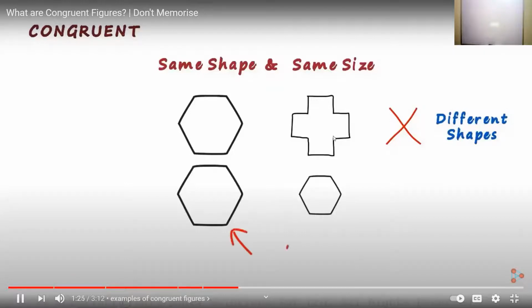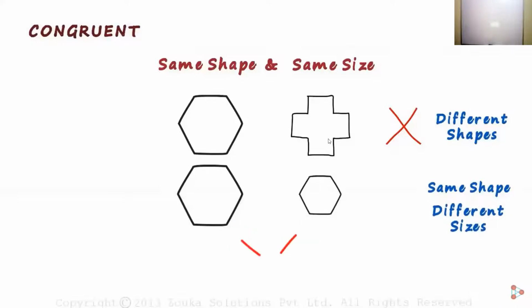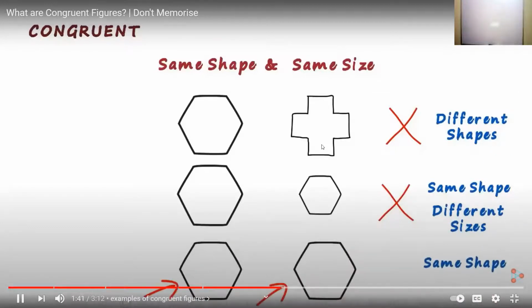This shape and this one. We can see that the shape is the same. But wait, the sizes are different. Which is why these two figures are also not congruent. But what about these two shapes? They have the same shape as well as the same size.